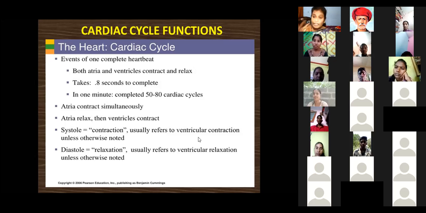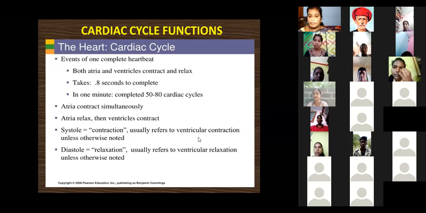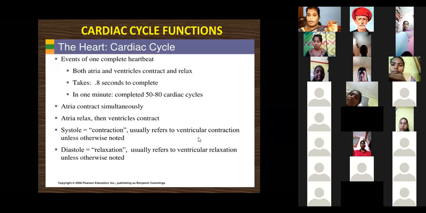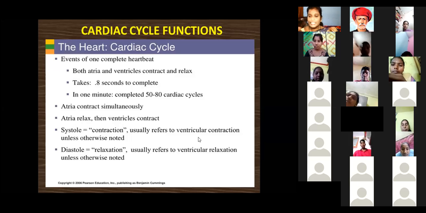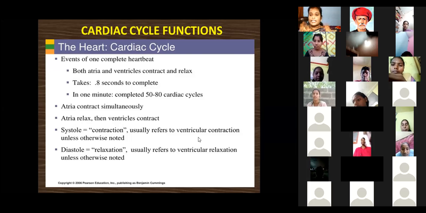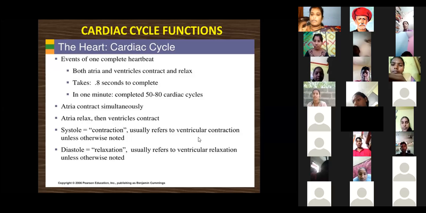Okay. Next, diastole means relaxation. It usually refers to ventricle relaxation. Dub, dub, dub. Unless otherwise noted, we know once the ventricles contract, that is completion of the systole. Once the ventricles relax, that is completion of the diastole. Overall, one systole and one diastole is completion of one heartbeat. This is the main functioning of the cardiac cycle, ma.